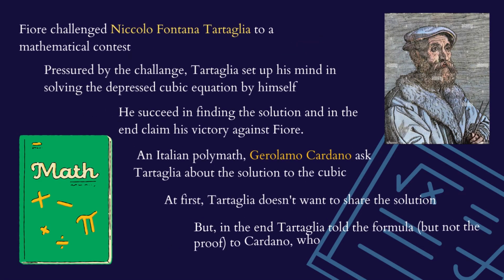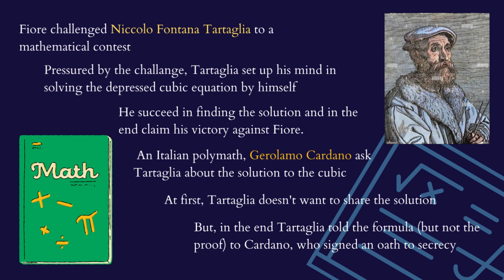Due to Fiore having the knowledge to solve the depressed cubic equation, Fiore challenged Niccolò Fontana Tartaglia to a mathematical contest. Pressured by the challenge, Tartaglia set his mind to solving the depressed cubic equation by himself. He succeeded in finding the solution and in the end claimed his victory against Fiore.